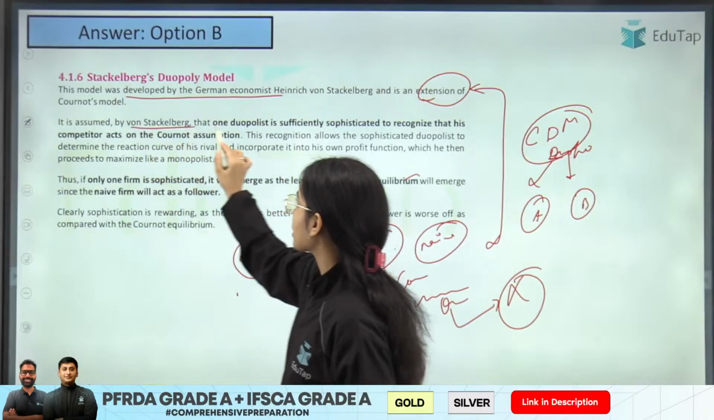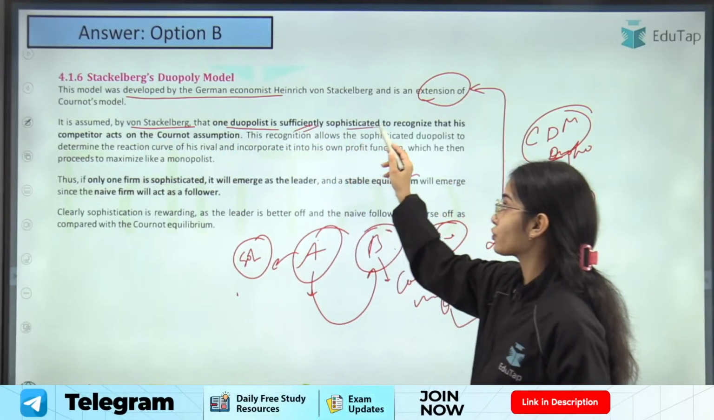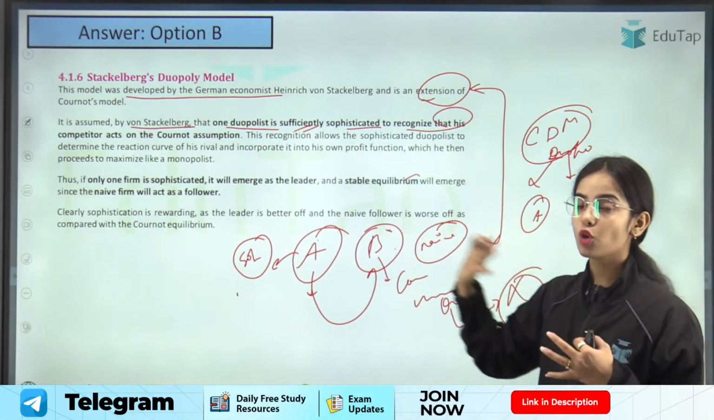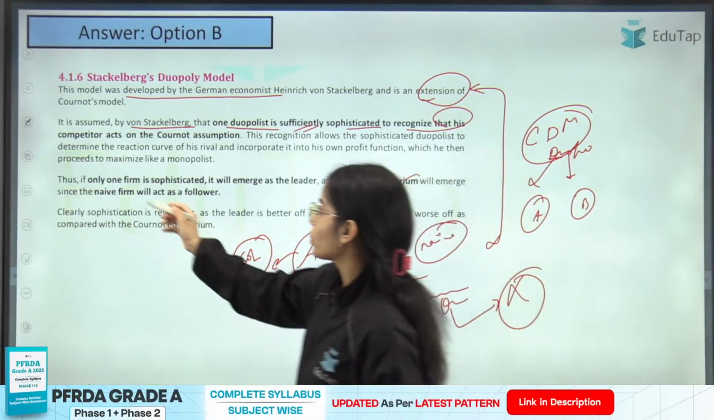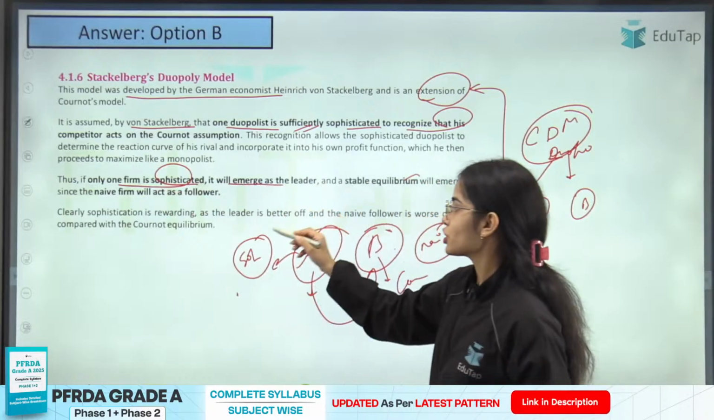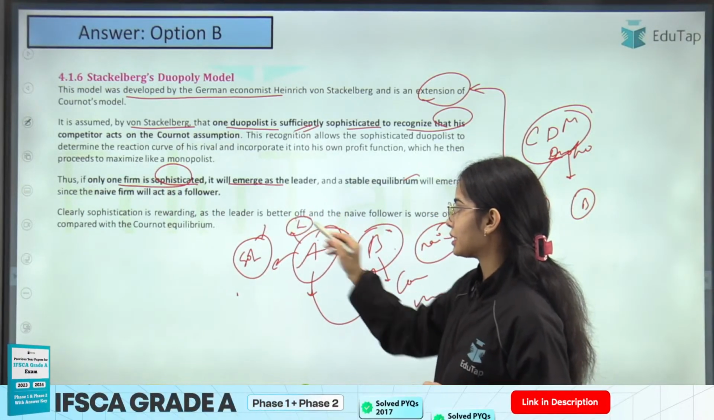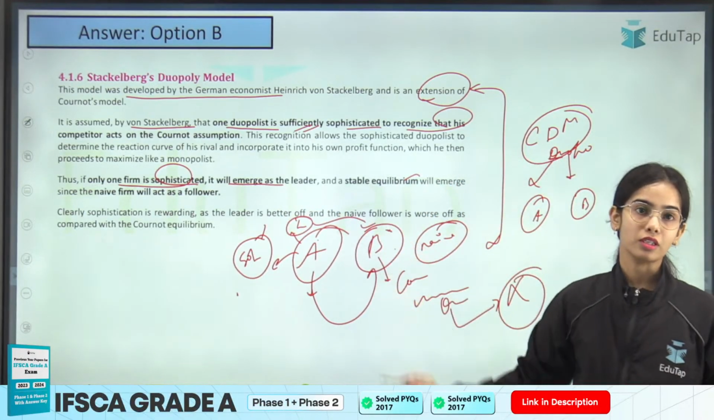So it is assumed by Stackelberg that one duopolist is sufficiently sophisticated to recognize that his competitor, that is firm B, is acting on the Cournot assumption, and if only one firm is sophisticated, it will emerge as the leader. It will emerge as the leader as it knows the strategy of the other firm.